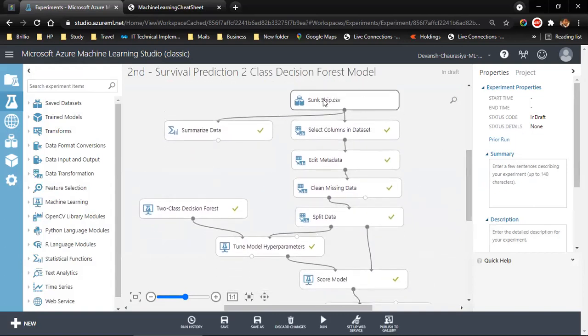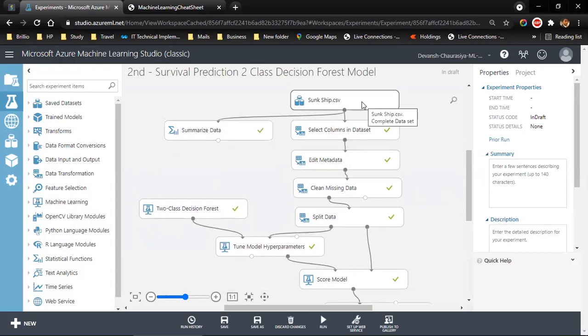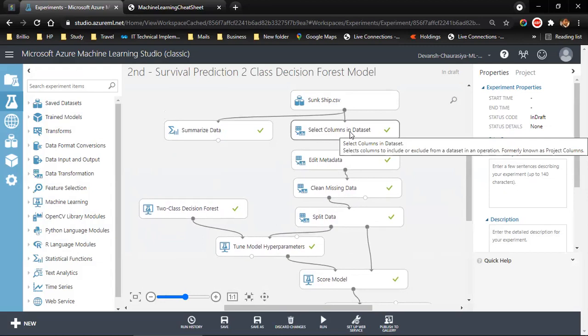We added the data, and this time we learned from the statistical function we can actually pick this module, summarize the data, which will give us a summary of the data. Through here, we also checked which parameters have missing values. In the column selection, we selected more columns. We gave in more parameters. These are the predictors. We selected more predictors this time.